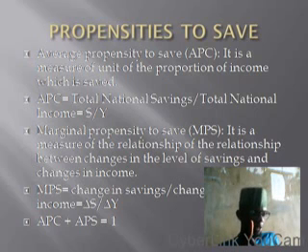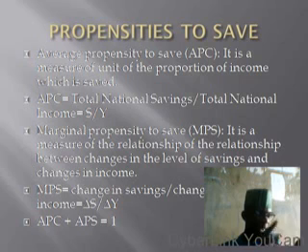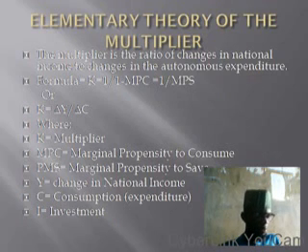Yes, you know that. Whatever your savings, average propensity to save plus average propensity to consume, when you add both of them together, it must be 1. Is that taken? Now, if you want to get your average propensity to consume, you subtract APS from 1. Again, to get your APS, you subtract APC from 1. Let's continue.